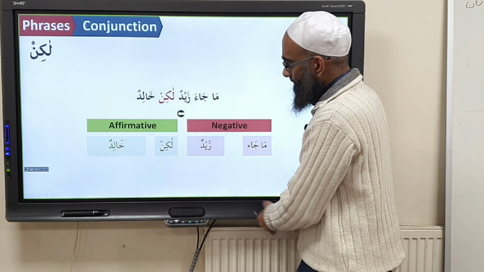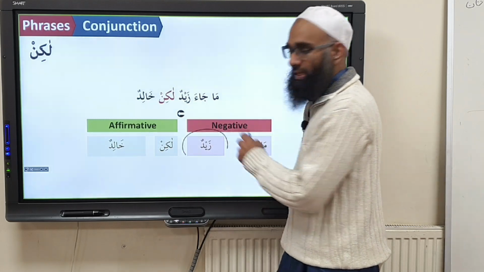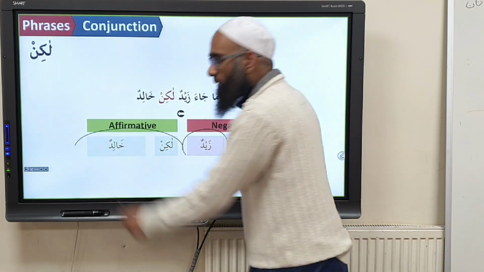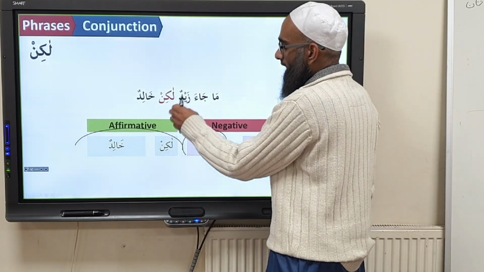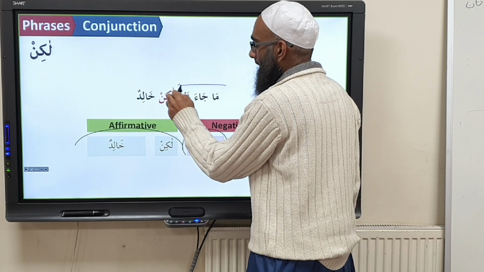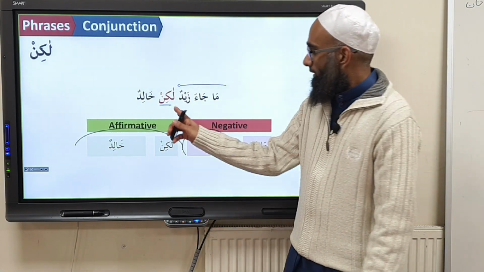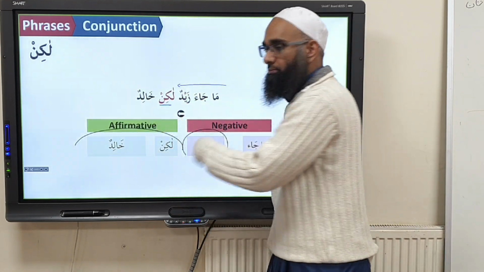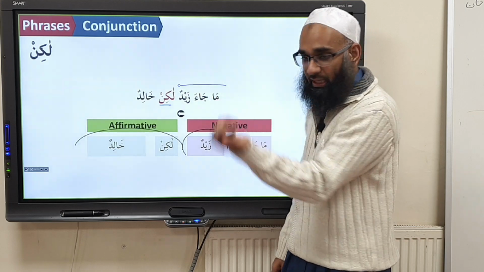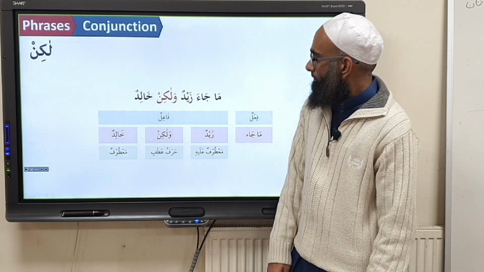What happens? The sentence before is negative, so the ma'tuf alayhi is also negative, but the ma'tuf becomes what? Positive and affirmative. So for example, you have ma ja'a Zaydun, Zayd did not come. You say lakin, so what happens now? The word after lakin becomes affirmative. So Zayd did not come, however, but rather Khalid came. Do you understand? So same as bal, there's no difference in there.